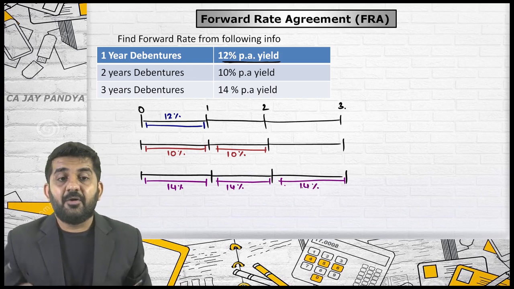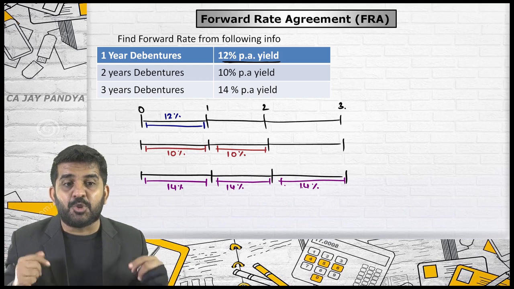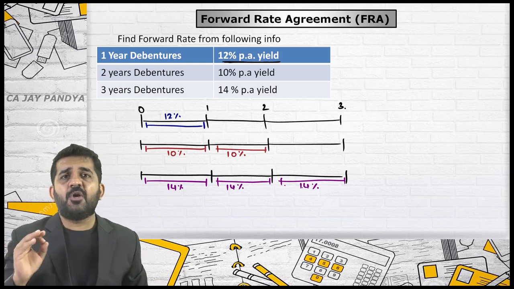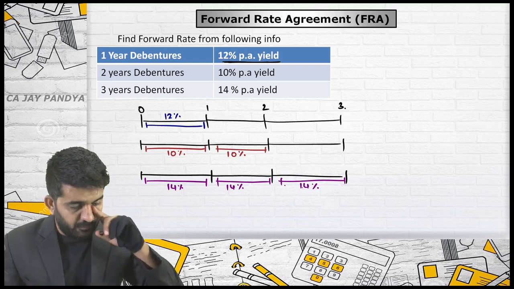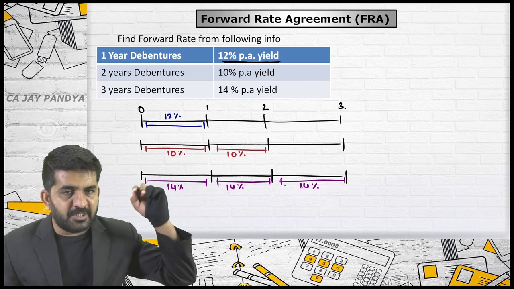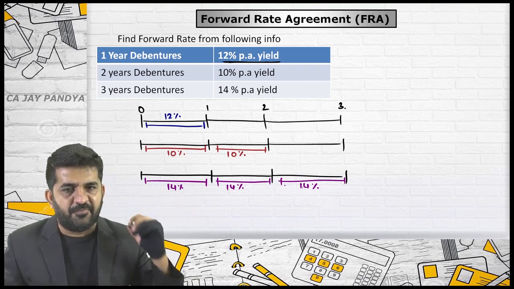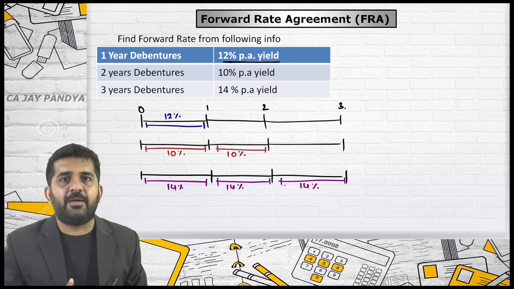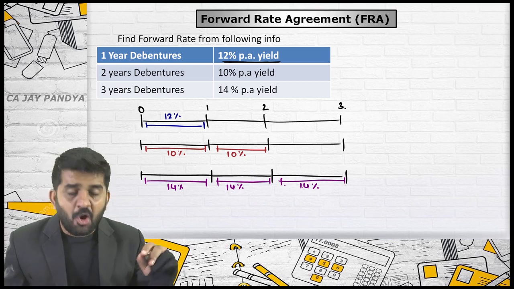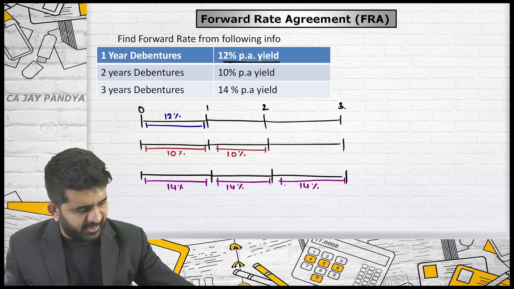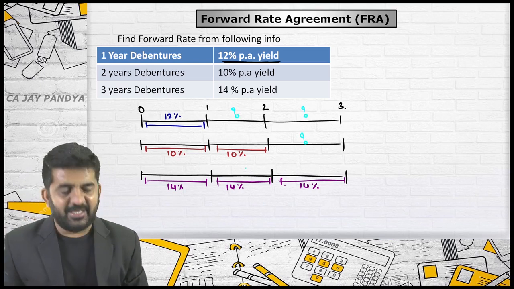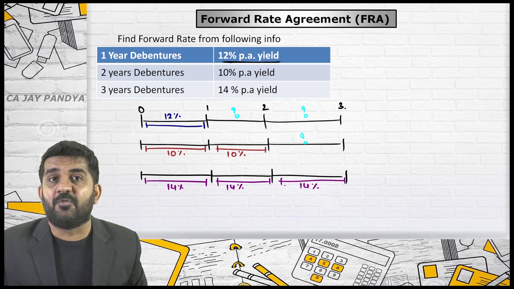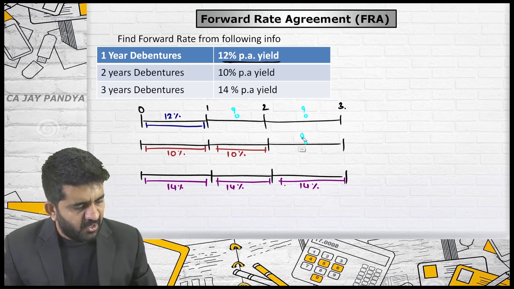Is it alright? Whatever the rate is given, you should understand. Which of them is forward rate? Stuti, can you give the answer? 12%, 10%, 14%, none of them. None of them is a forward rate. All the rates that we are going to find out right now, this rate, this rate, this rate, all these will be forward rates.